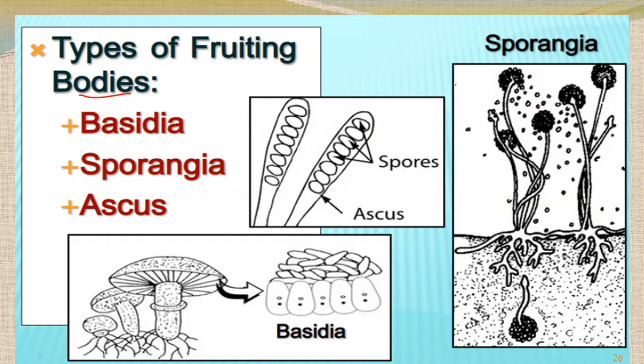If we see this one, sporangia, we have talked about in Rhizopus, in Zygomycota. This is asci, singular ascus, in which the spores are present, in Ascomycota. And if you see this, this is basidia, which is present in Basidiomycota.